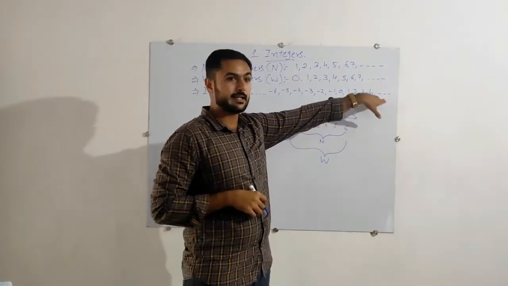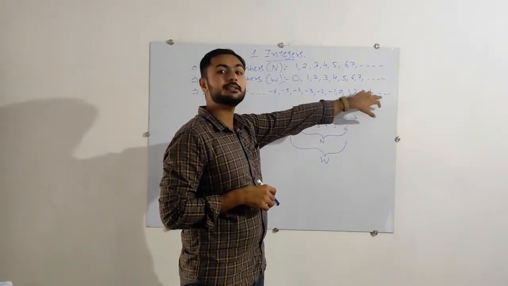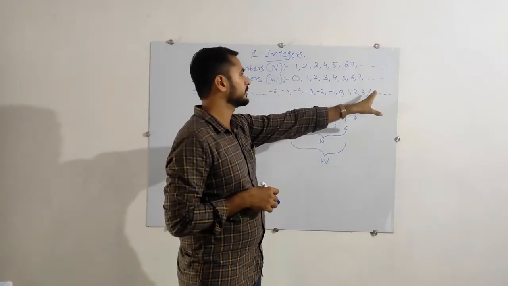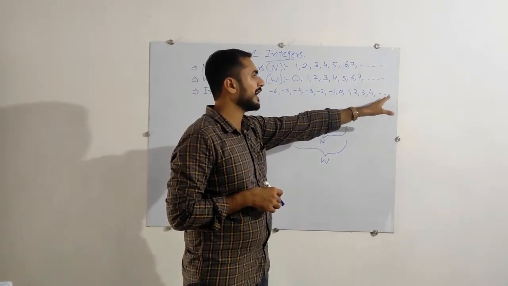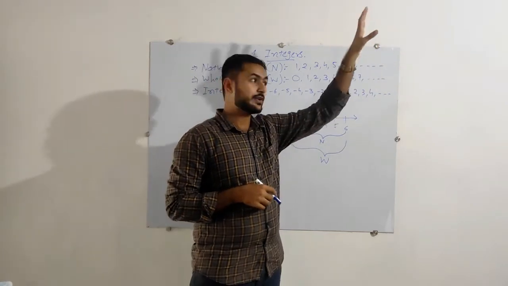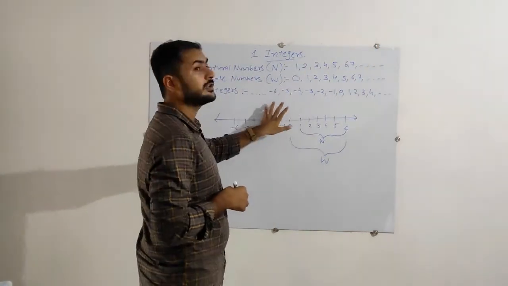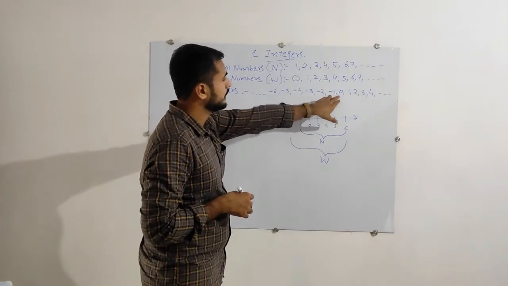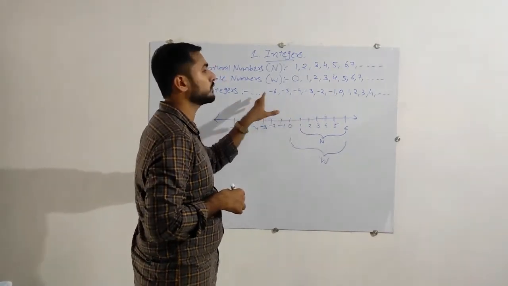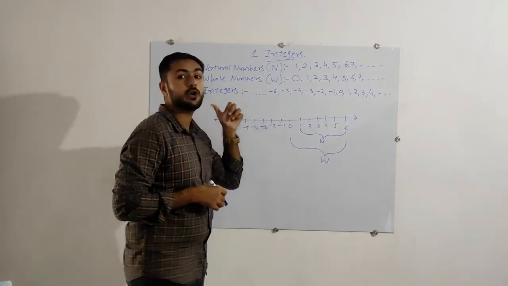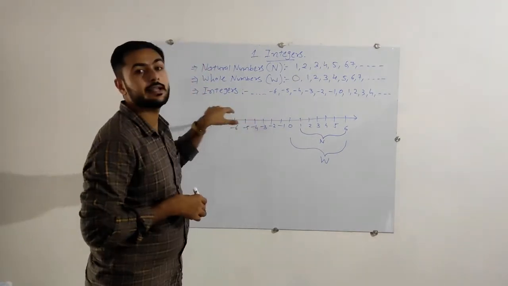Here the dashed line means it goes on to infinity. So here the last number is not 4. After 4 there is 5, 6, 7, 8, 9, 10, etc. As well as on the left side, we have 0 in the middle, then -1, -2, -3, -4, -5, -6. And on this side I have also drawn the dashed line.